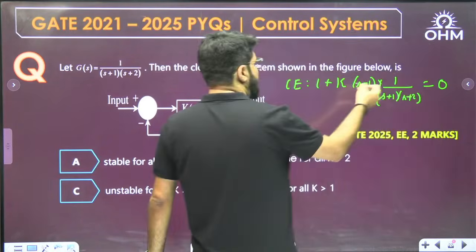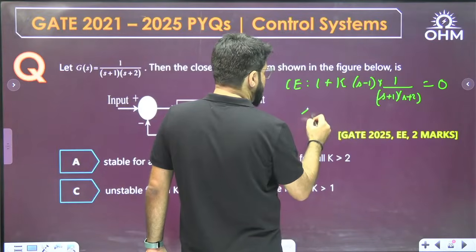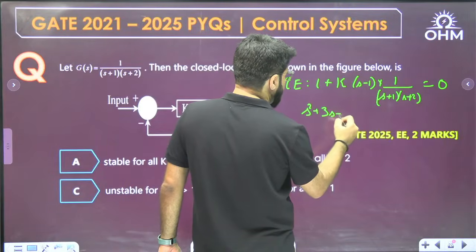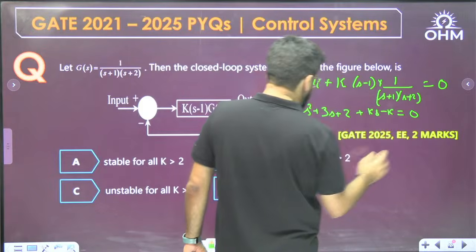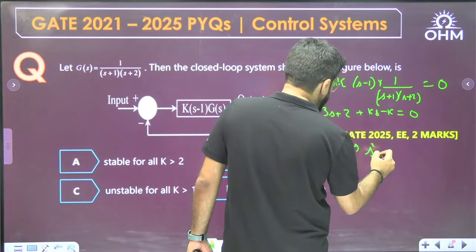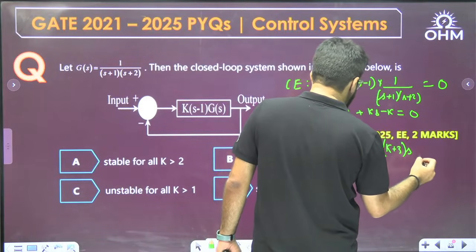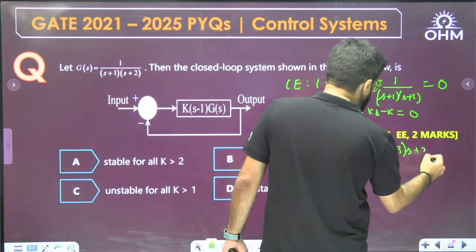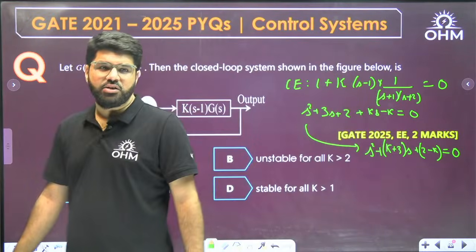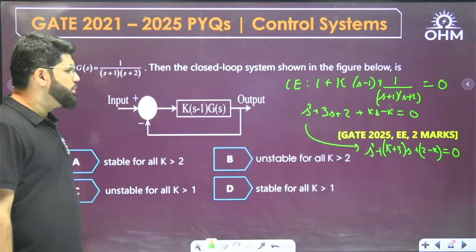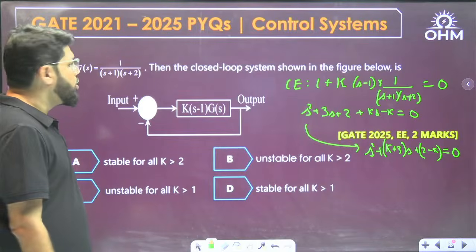equal to 0. So multiplying by s plus 1 s plus 2 throughout, what do you get? s square plus 3s plus 2, then plus ks minus k equal to 0. That means you have s square plus, combining the k term, k plus 3 into s, and then plus 2 minus k equal to 0. Do you need any Routh-Hurwitz? No. In the previous session also we discussed some Routh-Hurwitz based cases. Now here no Routh-Hurwitz is required because it is a second order system.